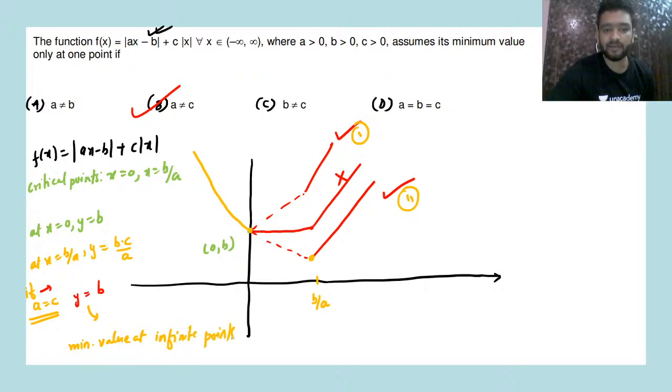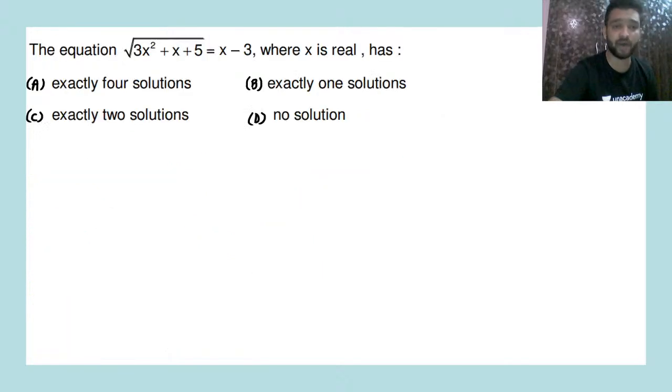Right? Minimum value will be at infinite points in this case. So what you have to take is option B is correct, that a must not be equal to c. If a becomes c, then it will not assume its minimum value at a single point. Alright. I hope this is understood. Moving on. Next question now.